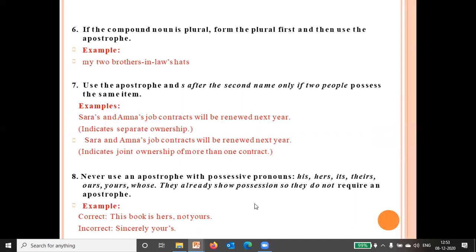Never use an apostrophe with possessive pronouns. Okay, like his, hers, its, theirs, ours, yours, whose. They already show possession, so they do not require an apostrophe. This book is hers, not yours. Sincerely your's, this is incorrect. You never use your apostrophe S. This word you will use yours. Okay.